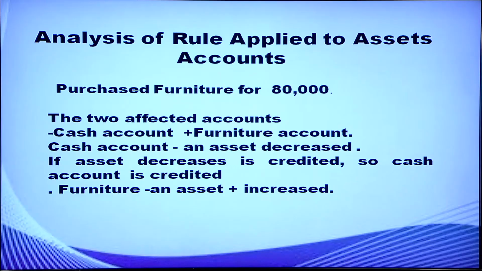Now we can move to different transactions. Purchased furniture for rupees 80,000. Which are the two aspects you have to identify? Furniture is coming inside the business. It is an asset. So you have to consider that as one account, furniture account. And what is going when furniture is purchased? Cash is going. So the two affected accounts are cash account and furniture account.